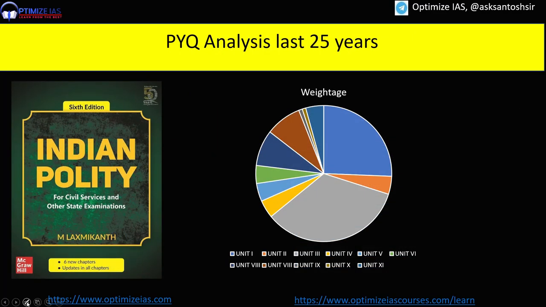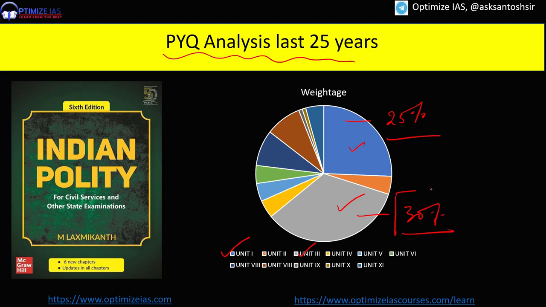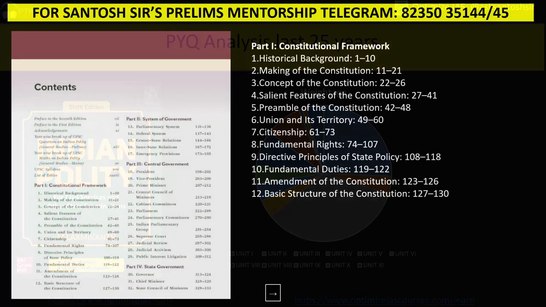So guys, what I have done is a weightage study, and when I did the PYQ analysis of the last 25 years, I understood that there are two units, unit 1 and unit 3, where multiple questions are coming every year. Around 25% of the questions are coming from unit 1, and around 30% of the questions are coming from unit 3. So these two units are the most important. Which are the chapters within these units? That also I am going to show you.